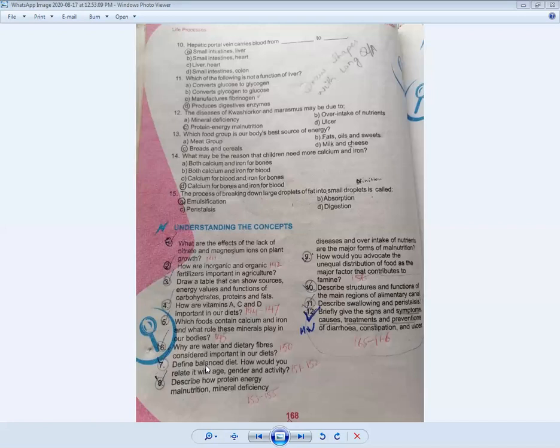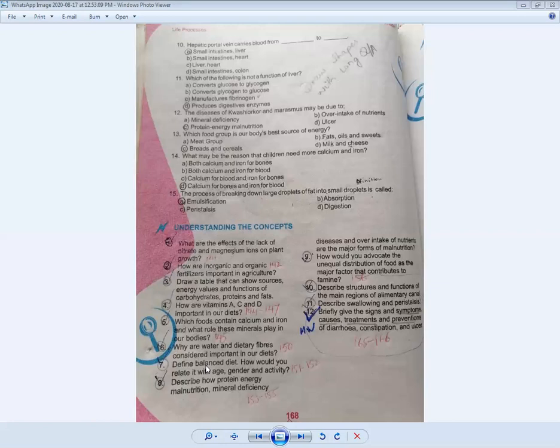If there is vitamin C deficiency, it can cause scurvy and other diseases. A deficiency of other things can cause marasmus and rickets. With a lack of vitamin D, a person can get rickets. So a balanced diet is very important for our health, and we should take a balanced diet on a daily basis.